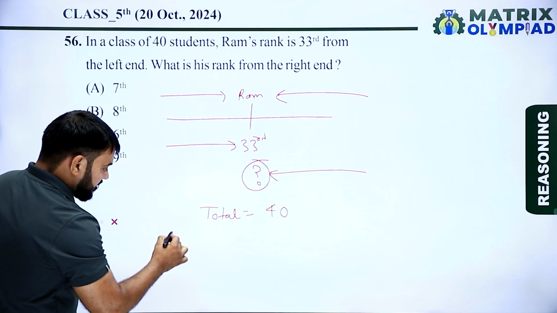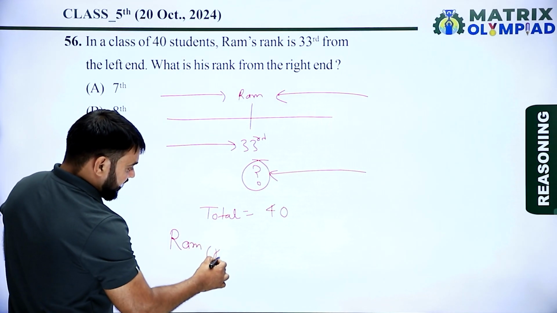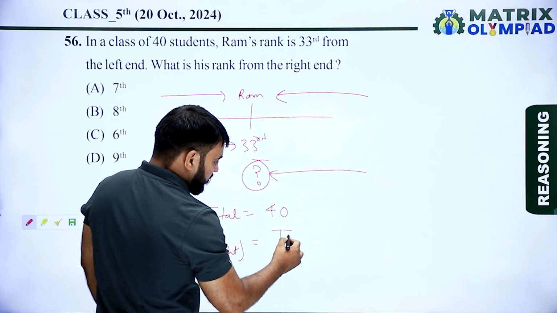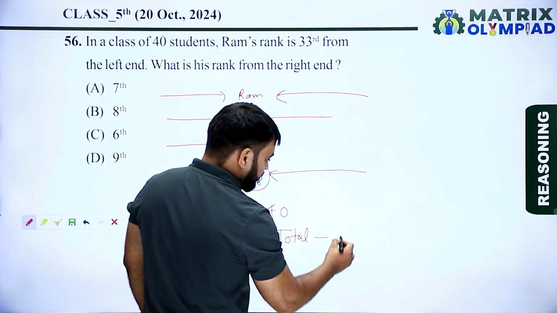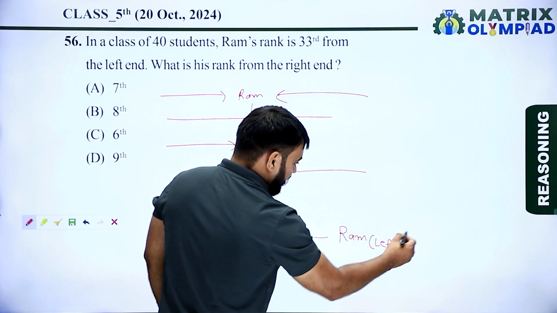So the formula is: position of Ram from the right side is equal to the total number of students in this class minus position of Ram from the left plus 1.